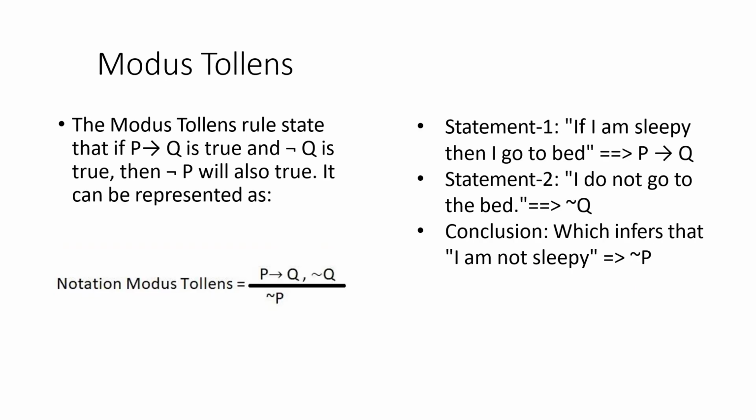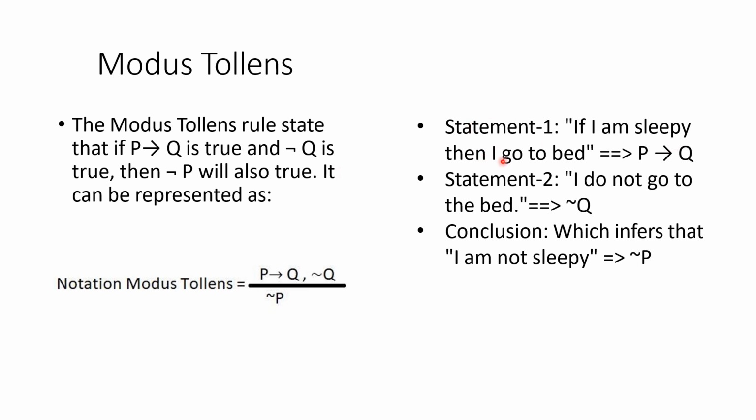Then go to the next one. Next is modus tollens. Modus tollens states that if P implies Q is true and not Q is true, then not P will be true. So we can see the notation. Our initial condition is P implies Q is true and not Q is true. Then our conclusion, which we write below the line, is not P. We will explain with an example.